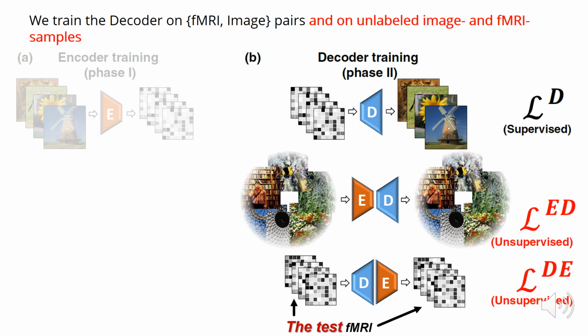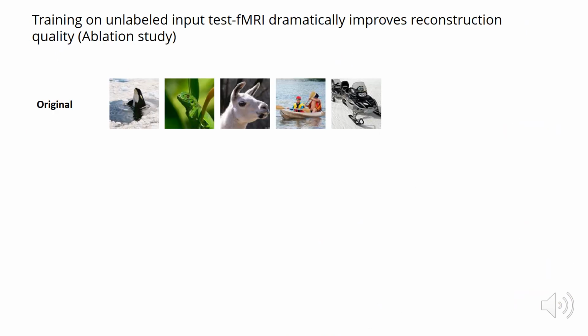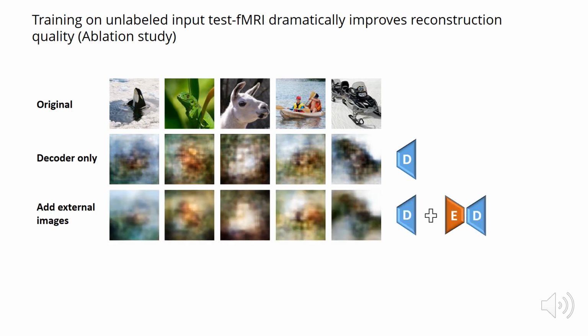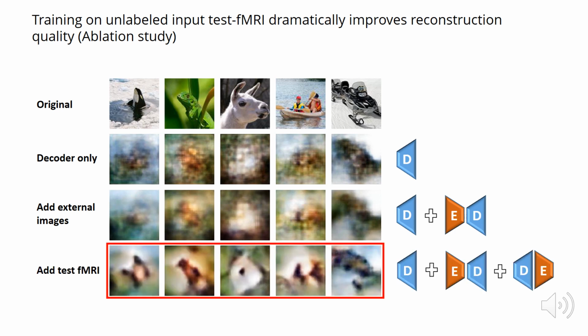Let's see the effects of each of these components on the test reconstructions. So these are 5 test images, never used in training. This is what we get when we employ the decoder supervised training alone. One can observe that the reconstructions are quite blurry. Adding the training on unlabeled images indeed introduces some 1/f natural image statistics. However, the main leap appears when adding the training on unlabeled test fMRI. This highlights the importance of training on the input test data, here the unlabeled test fMRI.